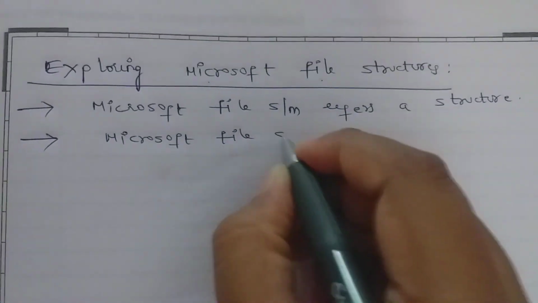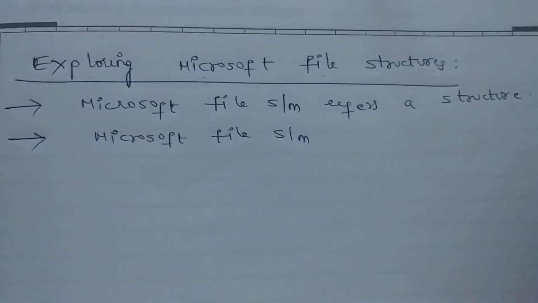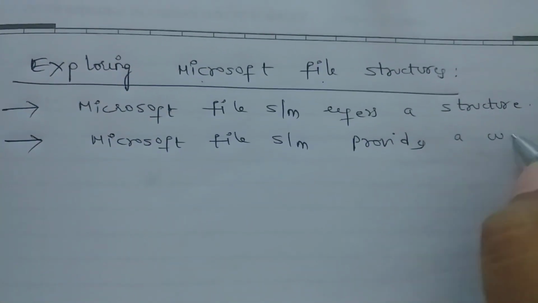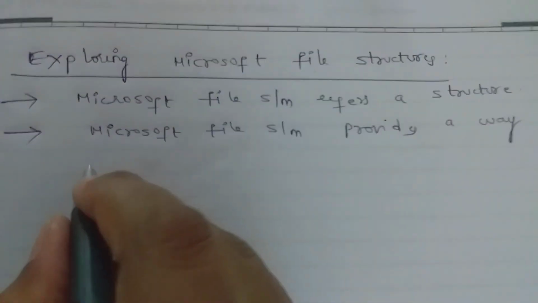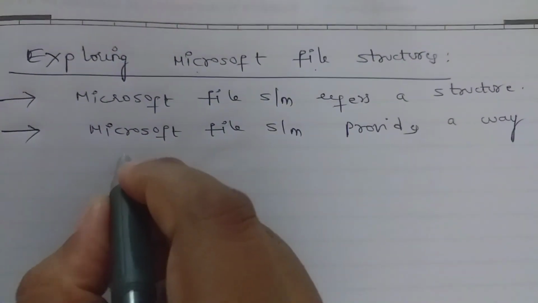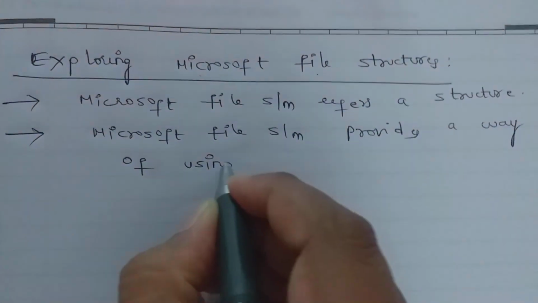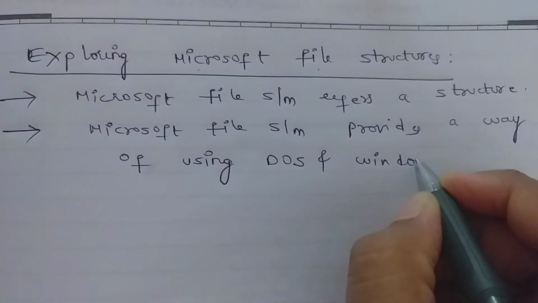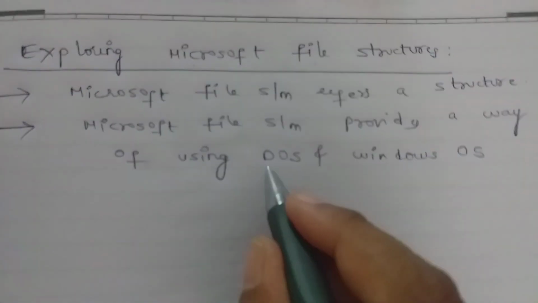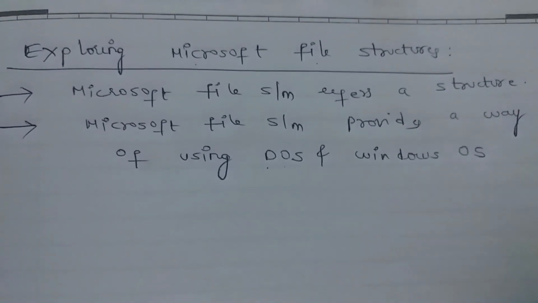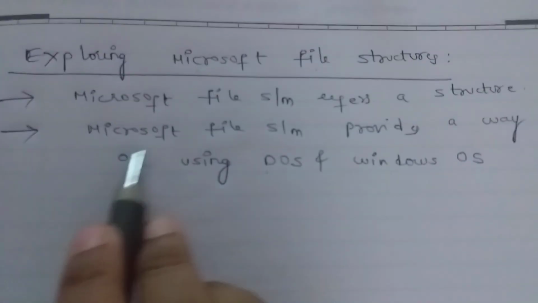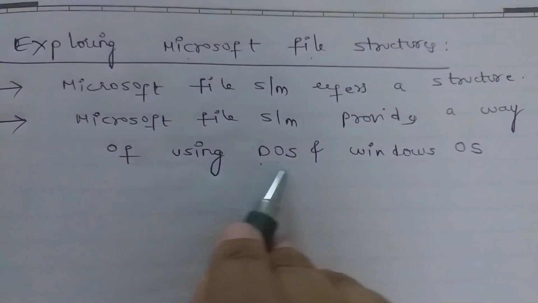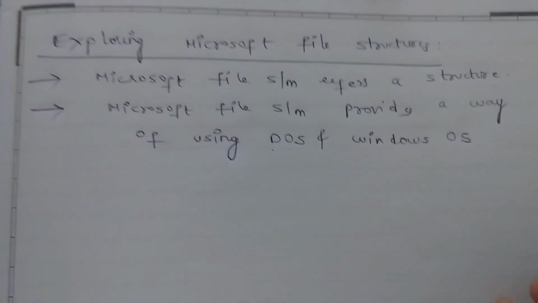Next point, the Microsoft file system not only refers to a structure, it also provides a way. What is the way? It provides a way of using DOS and Windows OS. DOS means disk operating system. The Microsoft file system provides a way of using DOS and Windows operating system.